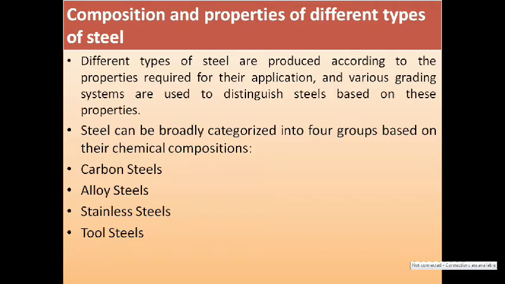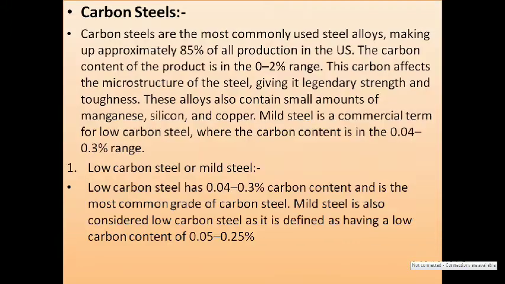of steel. Here it is categorized into four types, which is based on the following chemical compositions. First one is carbon steel, then second one is alloy steel, then third one is stainless steel, and fourth one is tool steel. So let us discuss the first one, that is carbon steel.